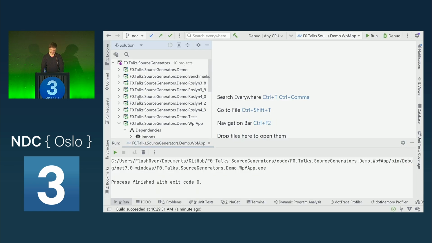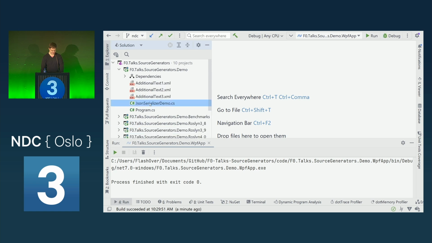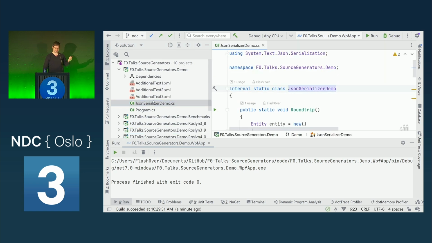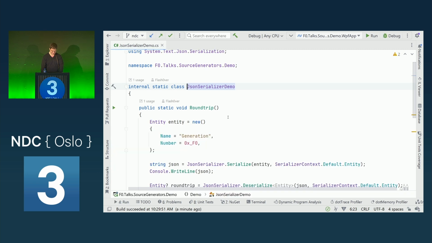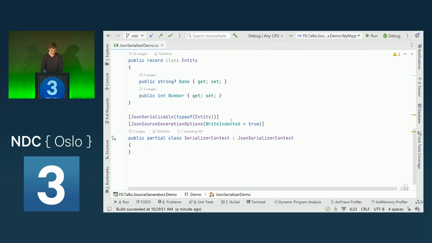So the last example is the JSON serializer that got shipped with .NET 6 and improved in .NET 7. Now, what I'm having here is, again, a partial class that derives from the JsonSerializerContext. And as an attribute, I define which type that this serializer context should be able to serialize and deserialize. I can also set options. For example, I want to have it indented.